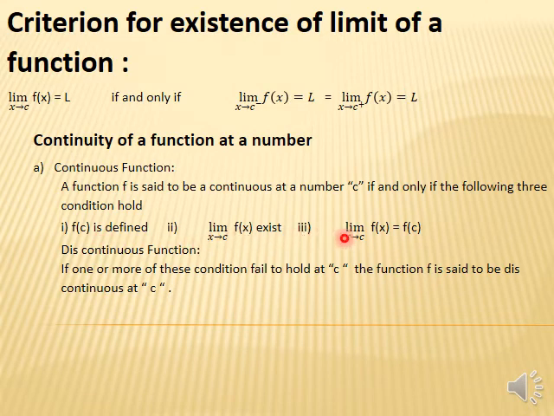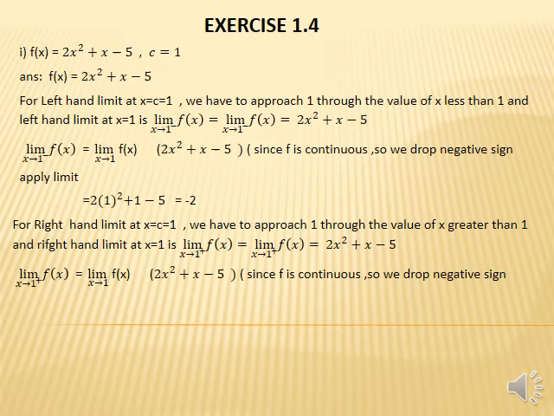Then student, if any function satisfies these three conditions, then it is a continuous function. Student, what is a discontinuous function? If any of these three properties is not satisfied, then it becomes a discontinuous function. Student, when we solve questions on continuous and discontinuous functions, you will get more concept about the continuity and discontinuity of a function and the limit of a function as well.